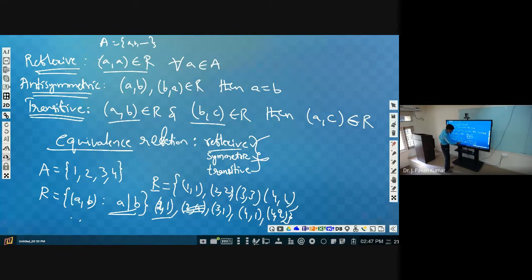Transitive in the sense, suppose (4, 2) and then (2, 1) lead to (4, 1), which is part of the relation. So the transitive property it is satisfying, but the symmetric property it is not satisfying. So this particular relation is not an equivalence relation. Why? Because it has to satisfy all three conditions. Clear? Yes.